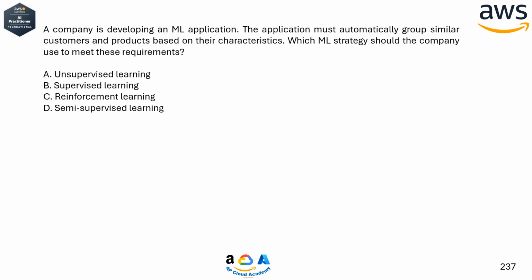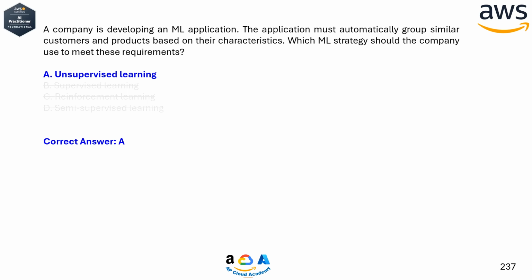A company is developing an ML application. The application must automatically group similar customers and products based on their characteristics. Which ML strategy should the company use to meet these requirements? A. Unsupervised learning. B. Supervised learning. C. Reinforcement learning. D. Semi-supervised learning. Correct answer, A. Unsupervised learning.